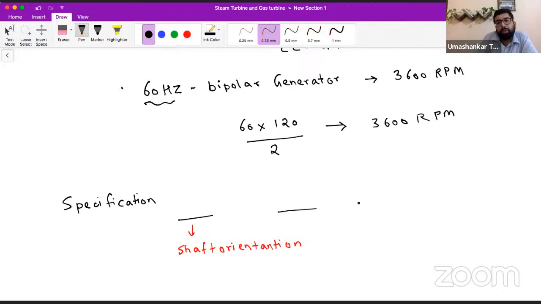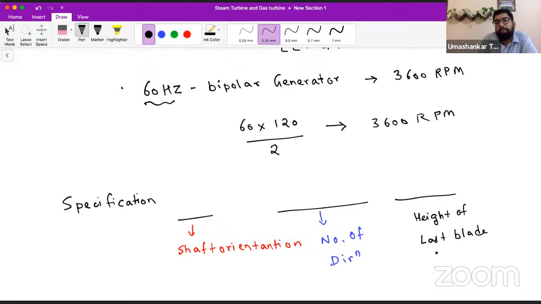In the second, you will see the number of flows, and the last one is the height of the last stage blade in inches. Remember this inches thing as well.